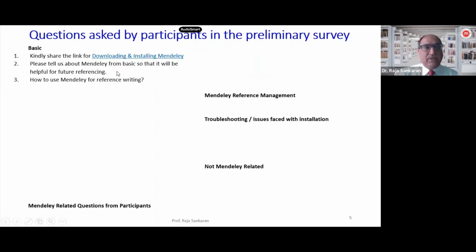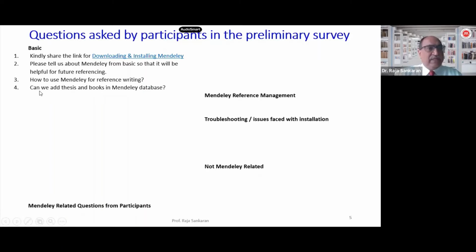And definitely, if somebody has some advanced questions, I will answer those as well. How to use Mendeley for reference writing. This is what the whole workshop is about.